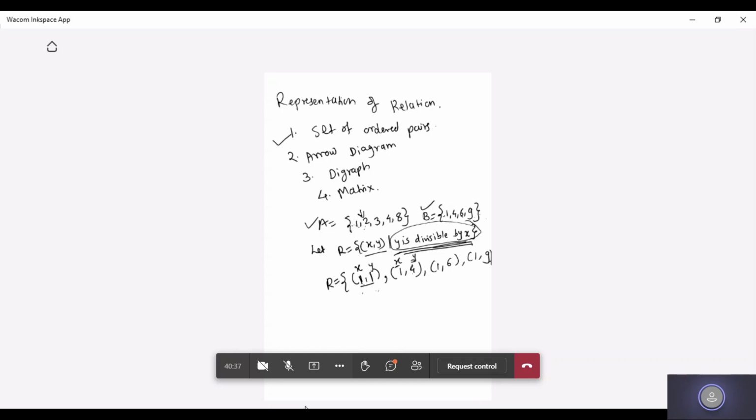Okay. Now (2, 1) we cannot take, right? So move to the next one, (2, 4). Can I have (2, 4) here? Yes, ma'am. Yes, very good. So (2, 4) I can have because X is 2 and Y is 4, and Y is divisible by X, that is, 4 is divisible by 2. (2, 6) can I have? Yes. Can I have (2, 9)? No. So I will not write (2, 9). Now I'll move to 3. (3, 1), can I have (3, 1)? No. Can I have (3, 4)? No. Can I have (3, 6)? Yes, I can have (3, 6). Can I have (3, 9)?